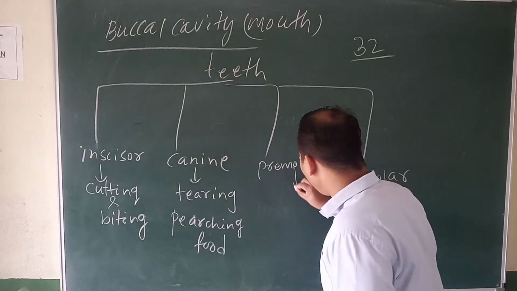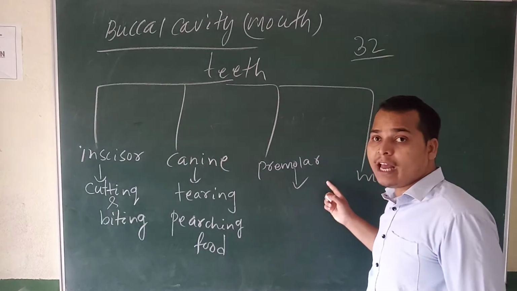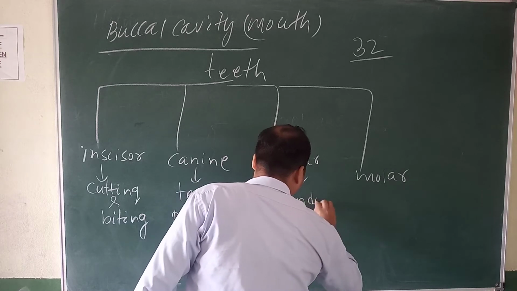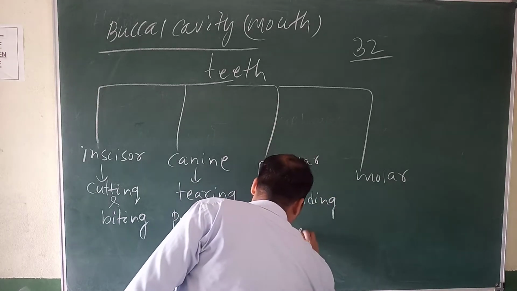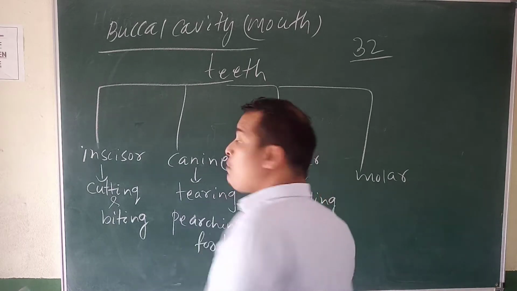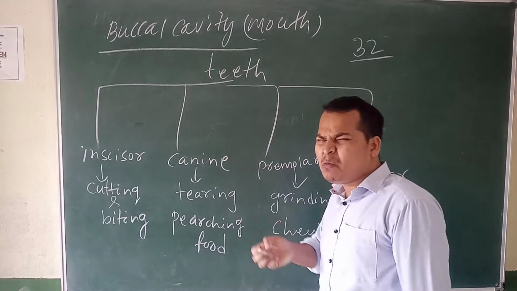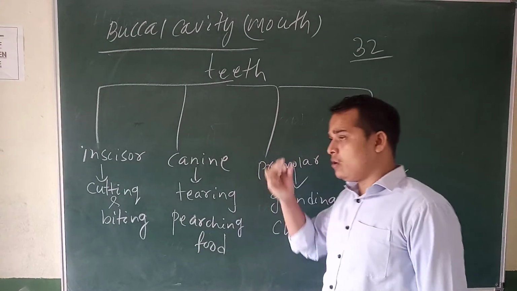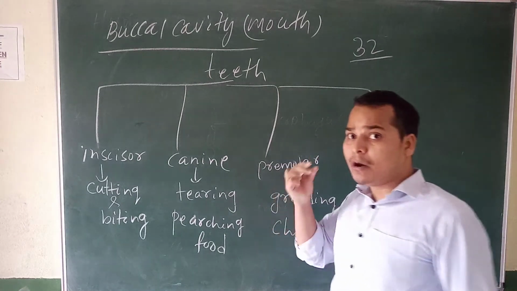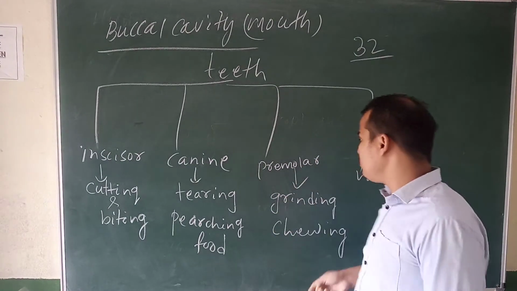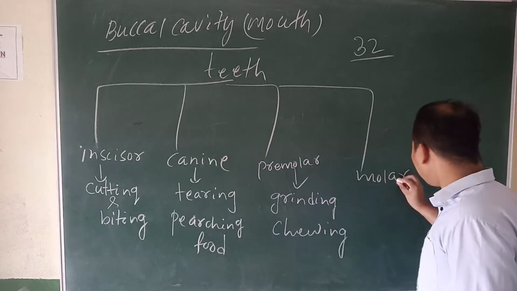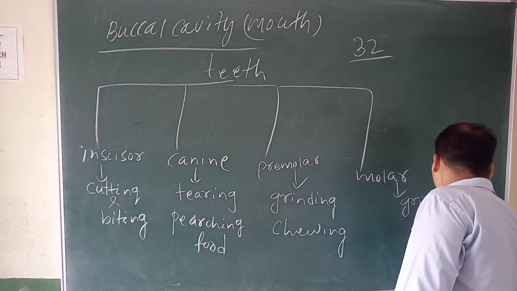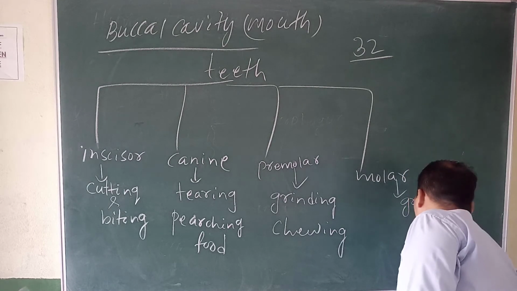Then premolar. The premolar teeth help in chewing and grinding. Grinding means making the food into powder, and chewing means to chew, like chewing gum. This is how the premolar teeth help. Then the molar teeth are also the same. They help in grinding and chewing.